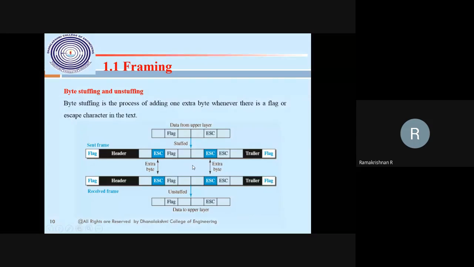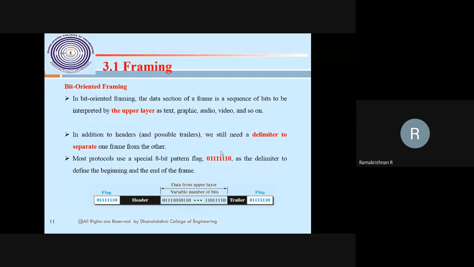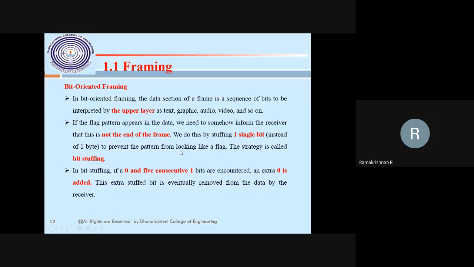Stuffing. So bit stuffing is nothing but this: there is a flag. The flag symbol is 0, consecutively 6 ones, then 0. This is a flag. The flag itself may appear as message frame content. Then what happened? There should be a bit stuffed. One bit has to be stuffed. Where do I have to stuff one bit? If the content starts with 0 and has any 5 consecutive ones, then simply I have to add one extra 0. This is called bit stuffing. So whenever the frame content has 0 with five consecutive ones, similarly we have to add a zero, as the flag. This is the flag of bit oriented stuffing.